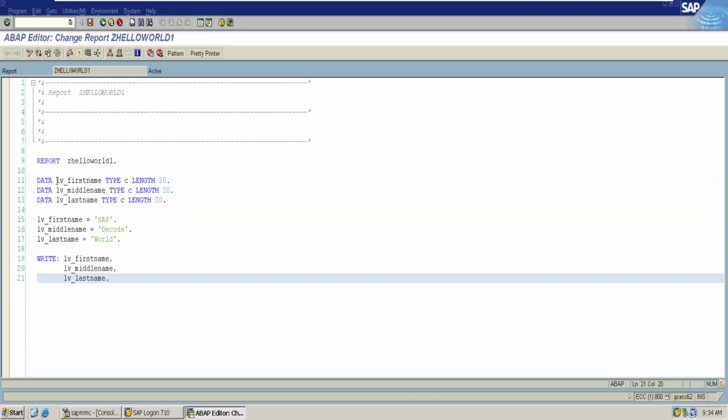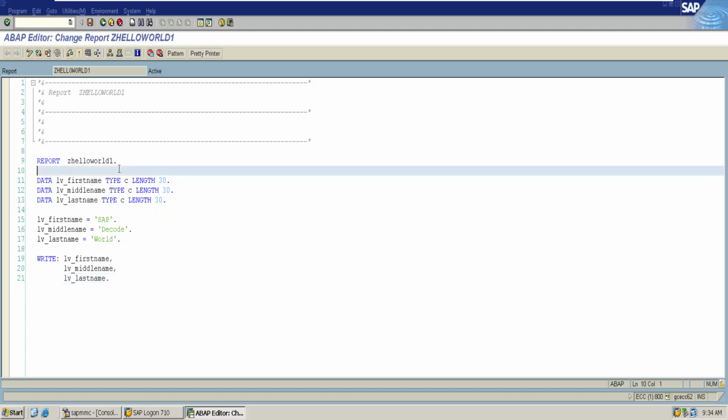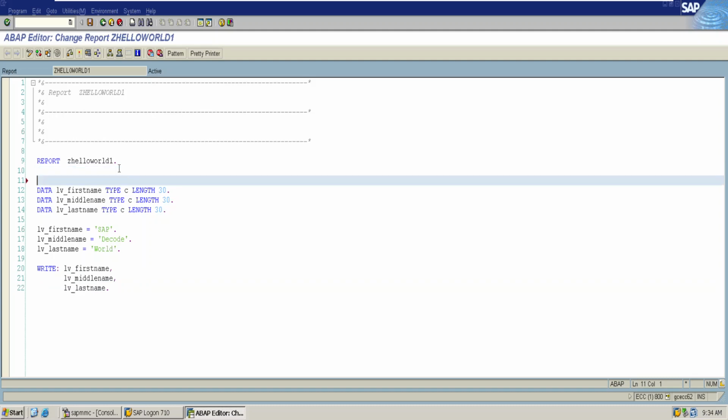Now, if I want to use all these attributes in a single structure or a single variable, then we need to declare a variable of type structure. The first and foremost point to remember is we declare a structure either by using a data keyword or a type keyword. For now, let us take an example of how to declare a variable of type structure by using the data keyword. The second important point is that creation of a structure always begins with the keyword begin of, which makes the machine understand that I am going to declare a structure.